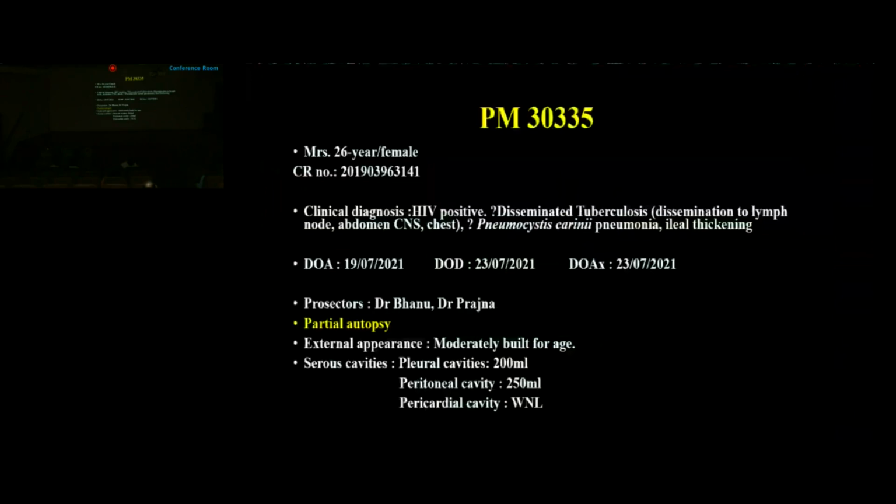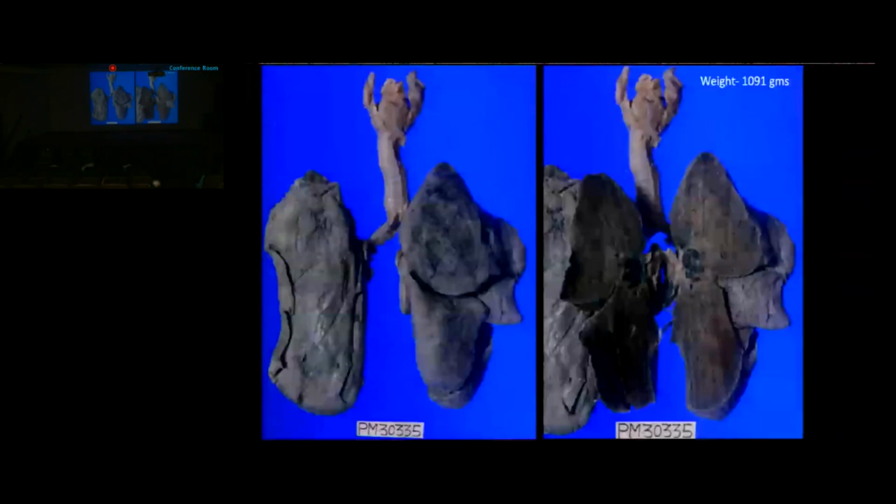There was mild increased fluid collection: the pleural cavity releasing 200 ml of fluid, the peritoneal cavity releasing 50 ml, and the pericardial fluid was also increased. Coming to the first organ of interest, lung. This complex comprises the bilateral lungs, weighing around 191 grams. Pleural surface was